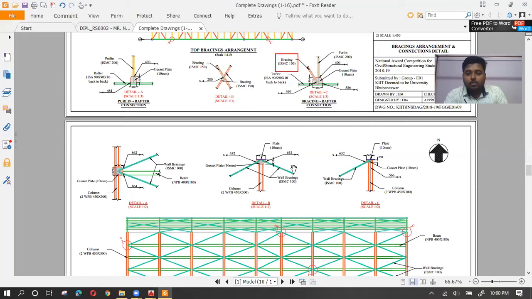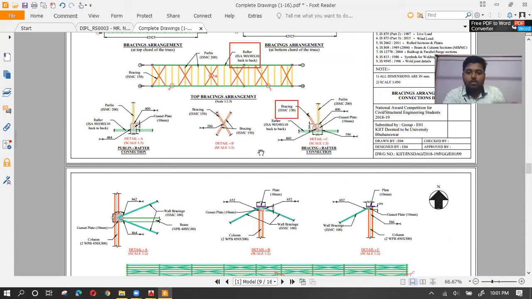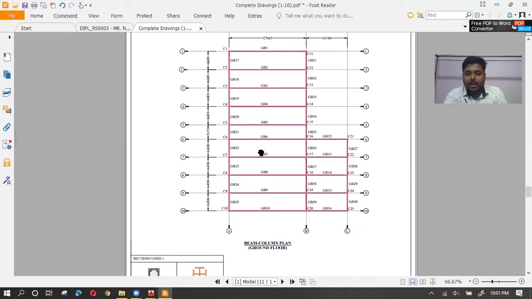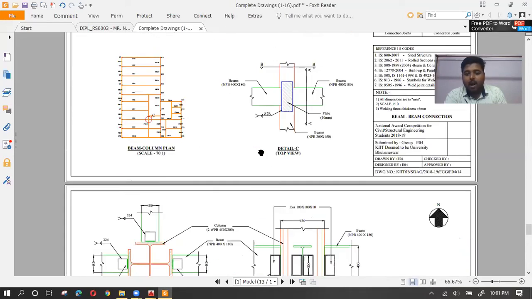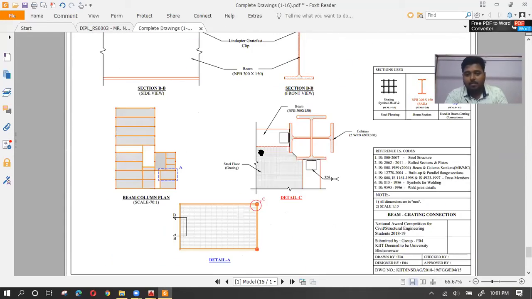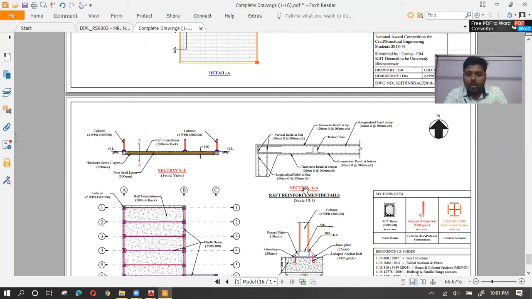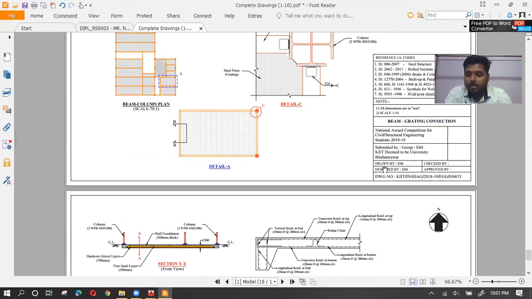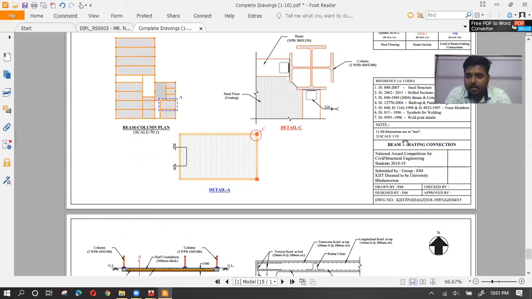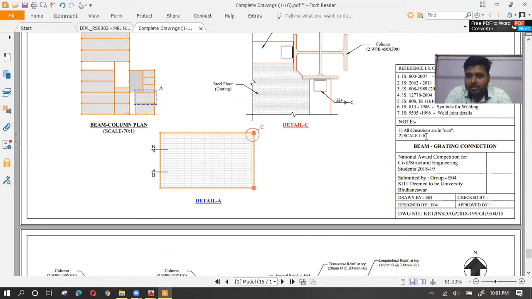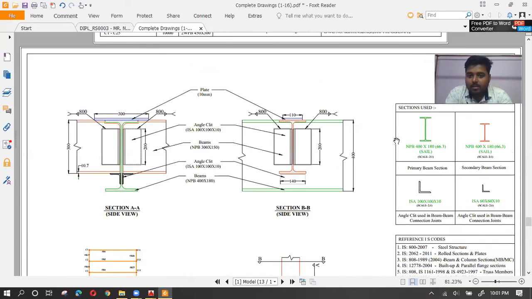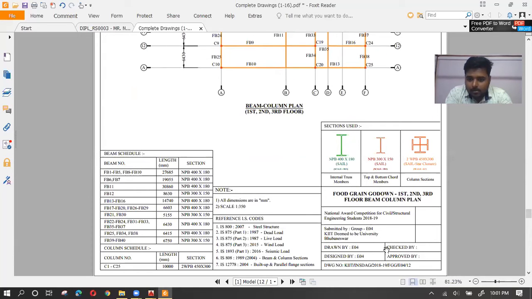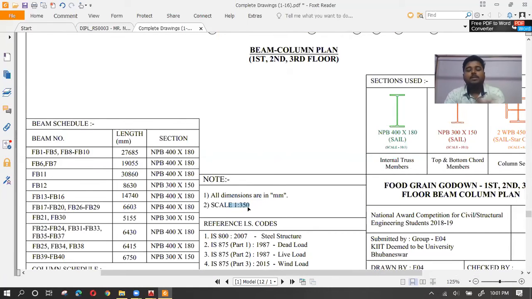A person who will see these two different drawings side by side will get a clear idea of how professional your drawings are. See, all the drawings are in different scales. This drawing is in 1:10 scale. Then if I look at another drawing, the scale here is 1:350. This is 1:350, that is 1:10.